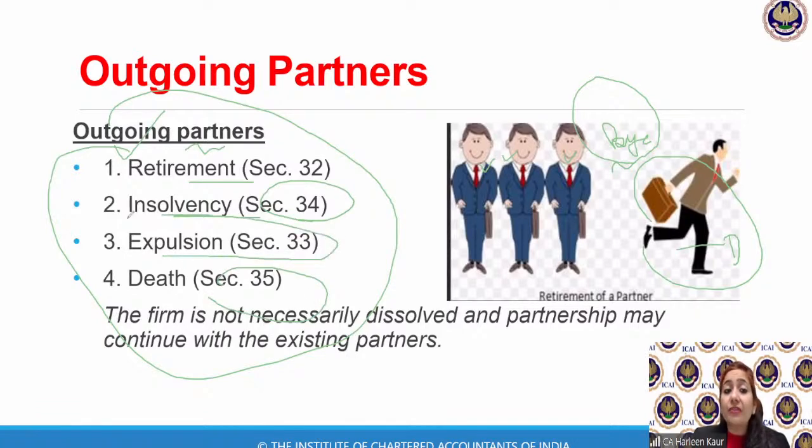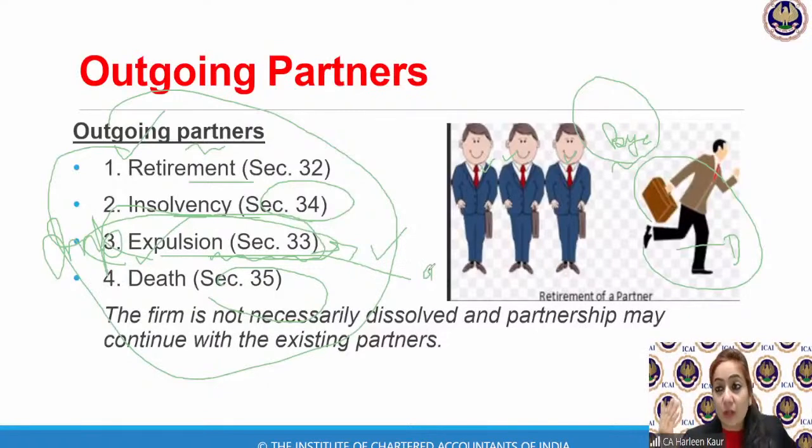Or section 33, expulsion of partner, very, very important and one of my favorites. I really enjoy teaching you this topic, section 33, because it's very interesting. But again, it has a few points which you need to understand very carefully. Now, in expulsion of partner, we won't be talking about unanimous consent. We'll be talking about the majority of partners' consent. So that is why it is very important to understand where the consent of all the partners is required, where the consent of a majority of partners is required.